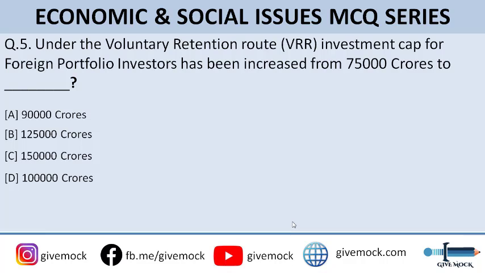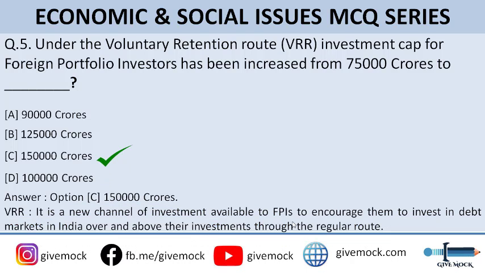Question number 5. Under the Voluntary Retention Route, the investment cap for foreign portfolio investors has been increased from 75,000 crores to dash. You can go through the options here. Option A is 90,000 crore, option B is 1,25,000 crores, option C is 1,50,000 crores, and option D is 1 lakh crores. So guys, the correct answer is option C, that is 1,50,000 crore.